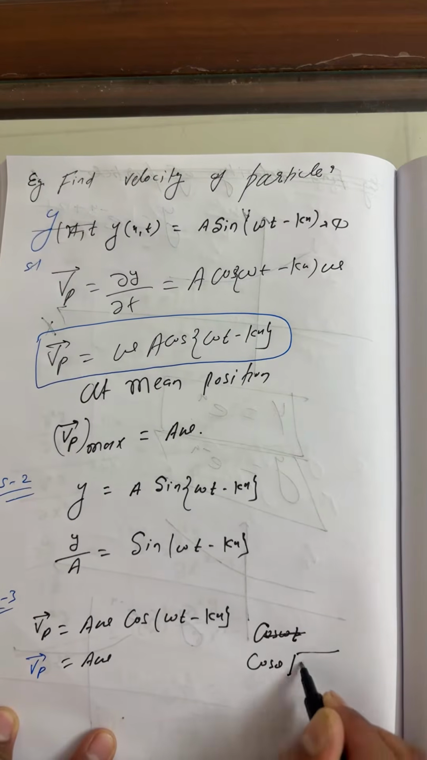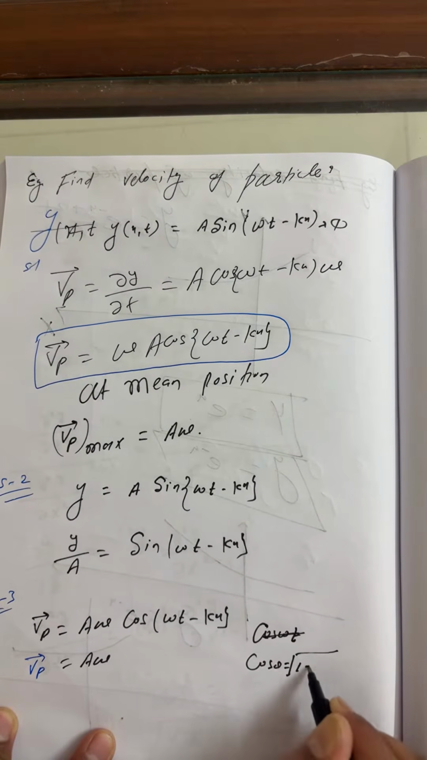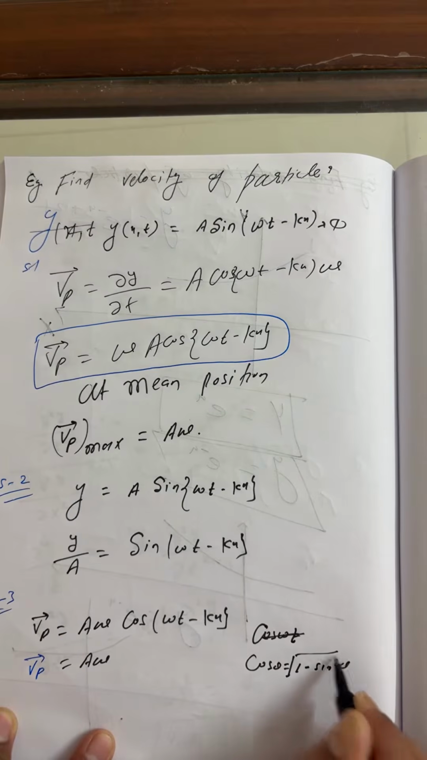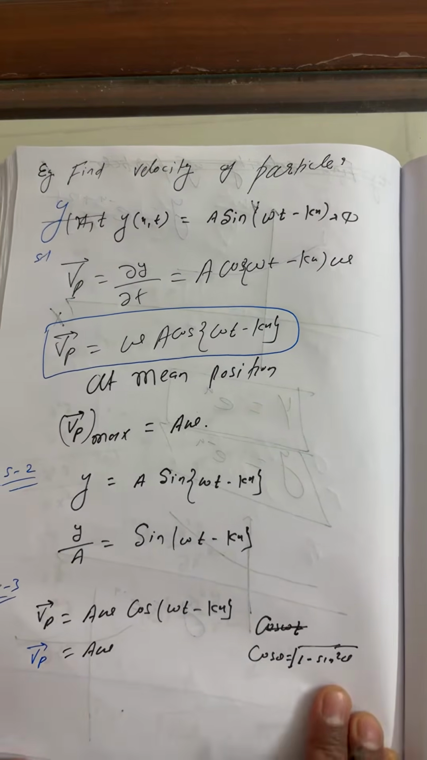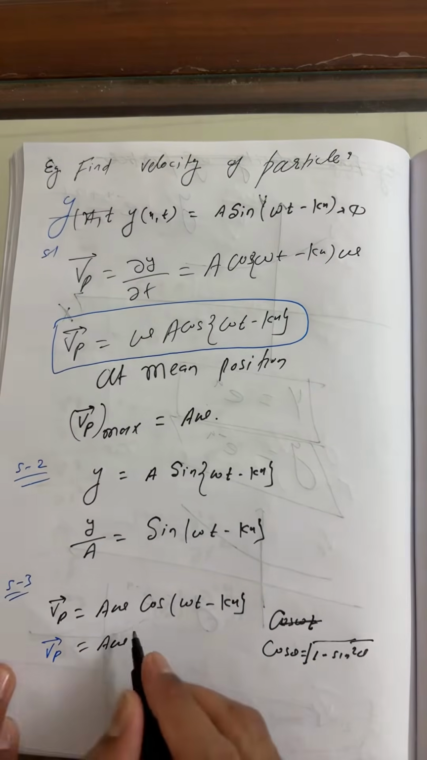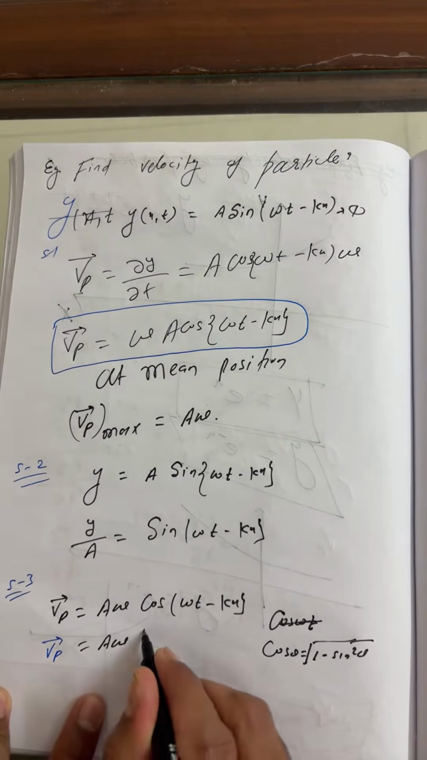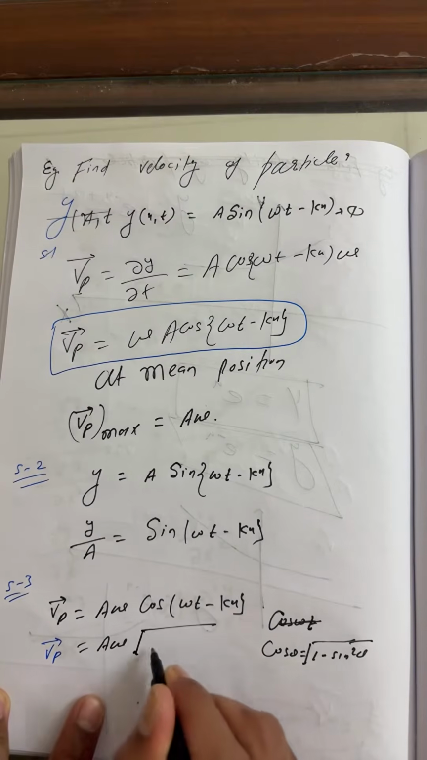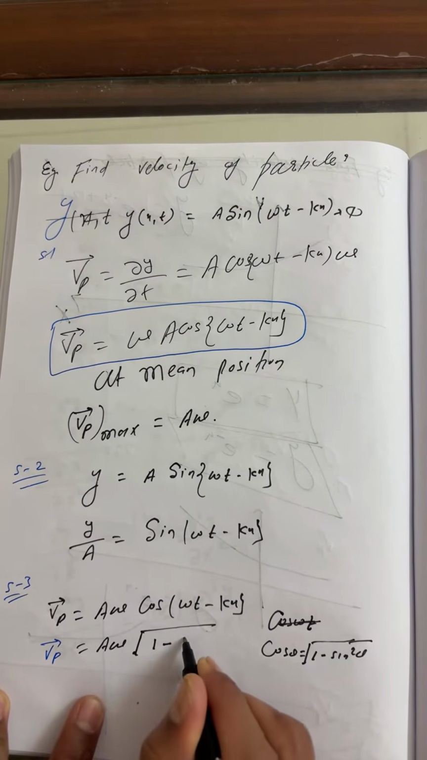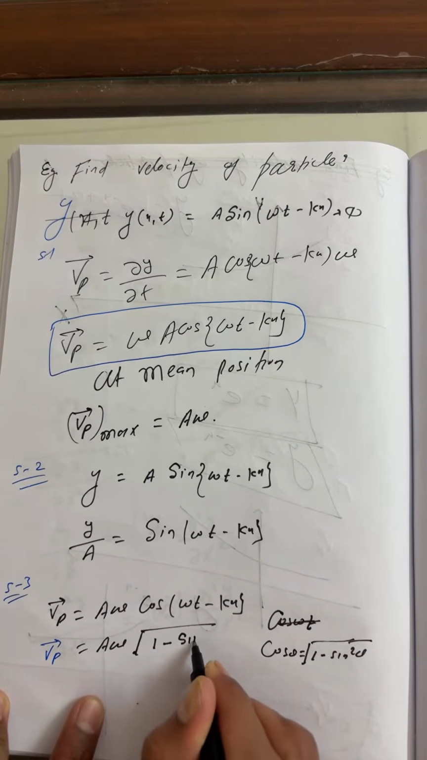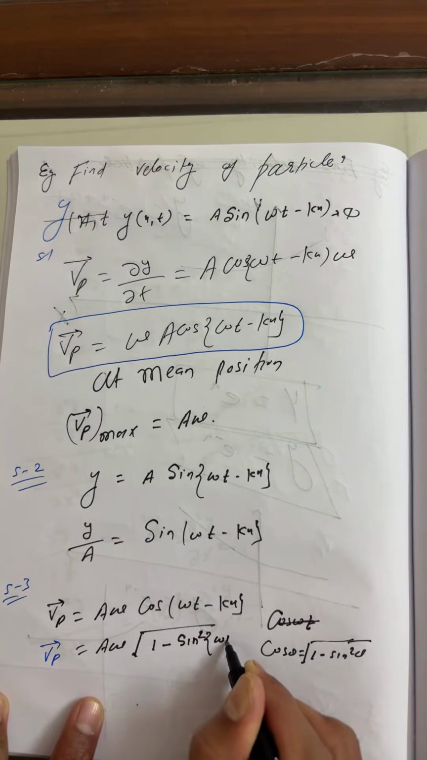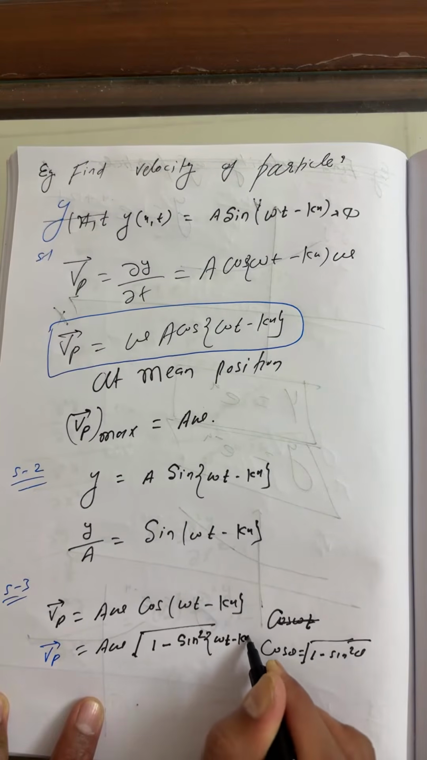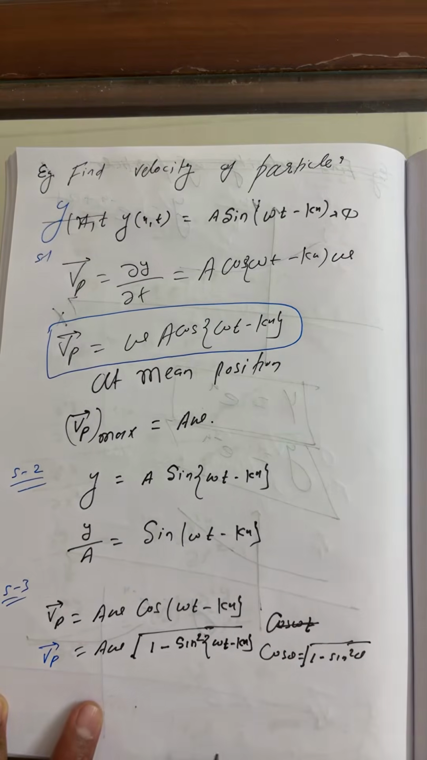You can write cos θ is equal to the square root of 1 minus sin² θ. Cos θ is equal to what? Square root of 1 minus sin² θ. So here you can write this is the square root of 1 minus sin²(ωt − kx).